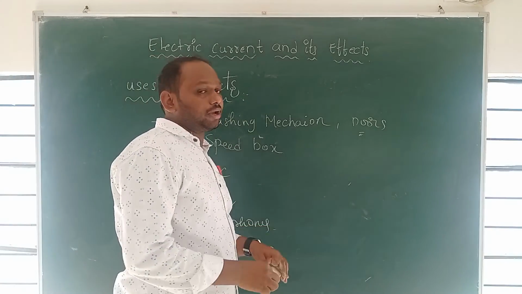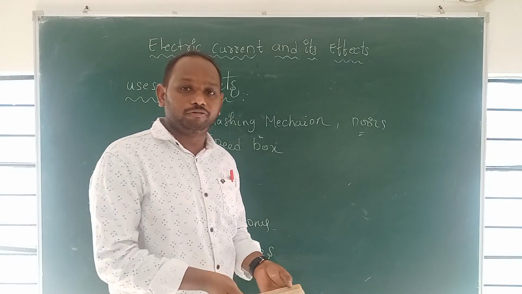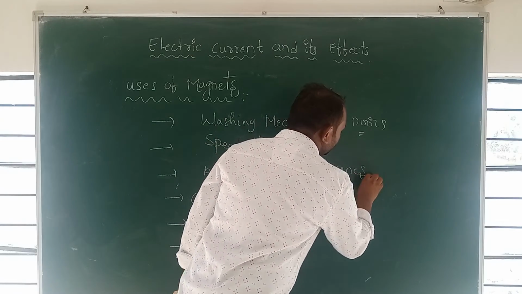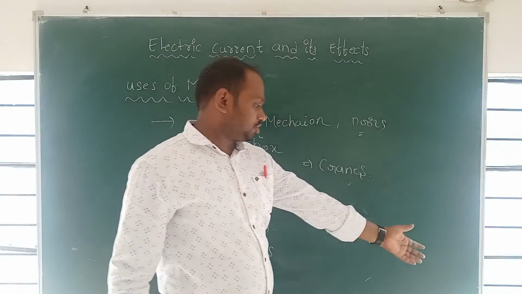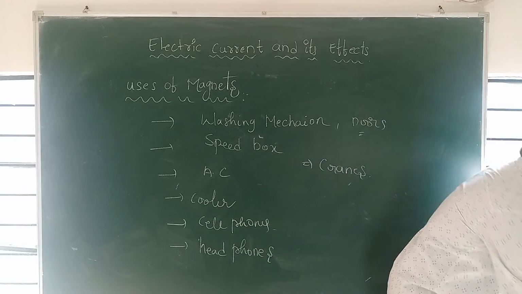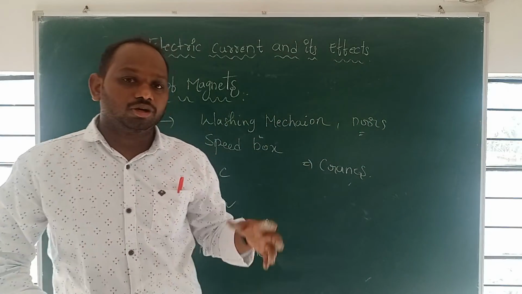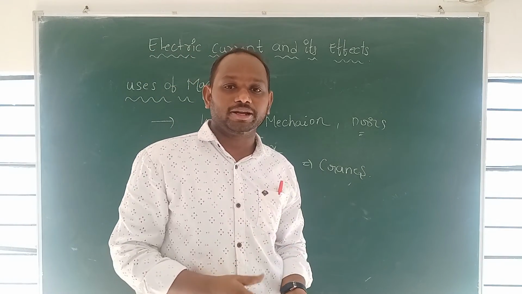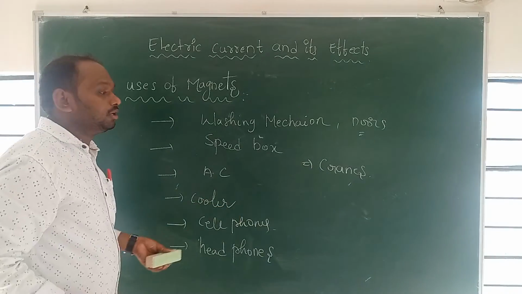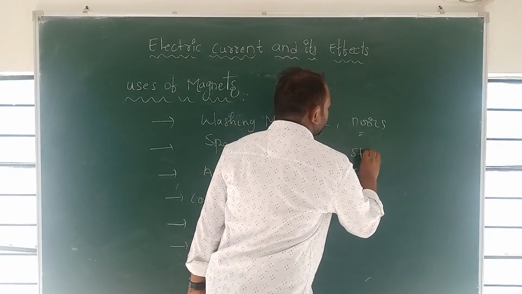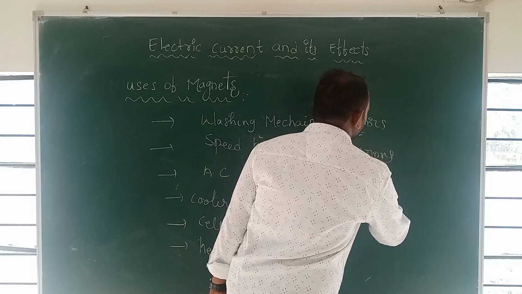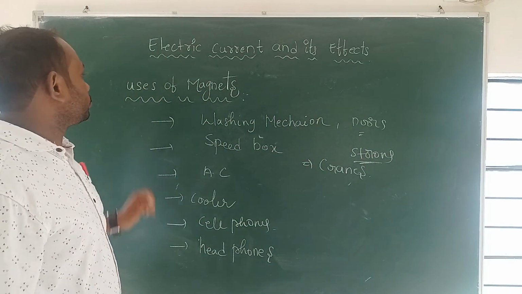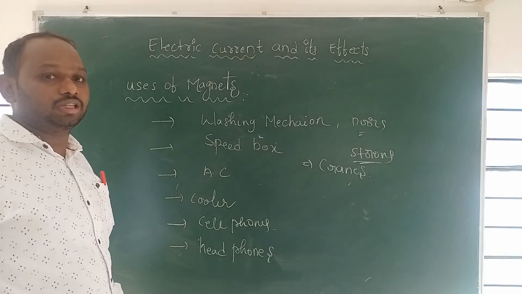Some heavy materials are also lifted, for example using a crane. This duster we can lift, but big items like a car or bus, how to lift them? Can humans lift this type of material? No. So we are using cranes with strong magnets. We are using strong magnets to lift heavy loads. So this is about electric current and its effects. Thank you for watching.